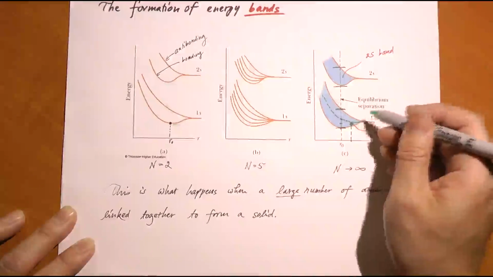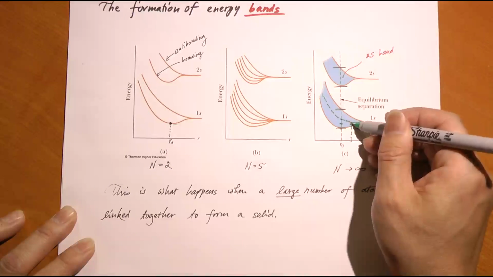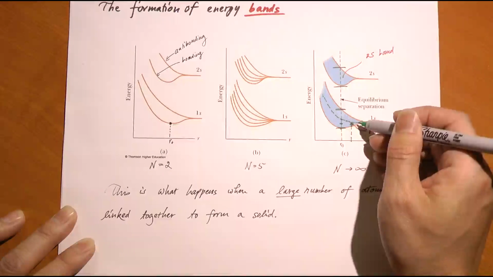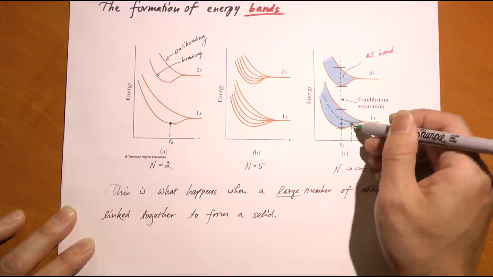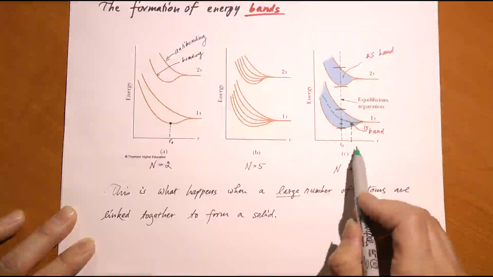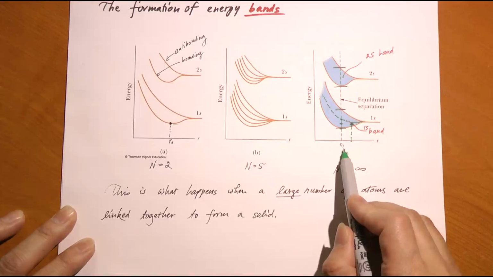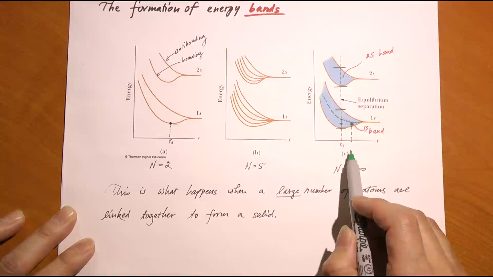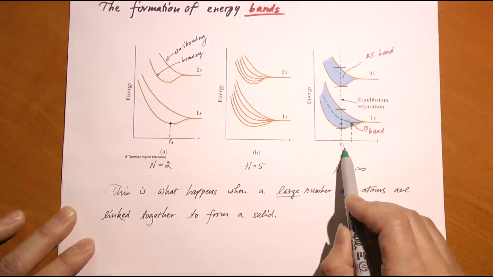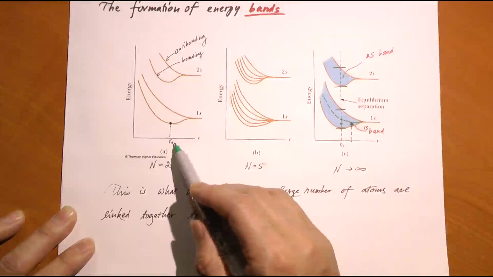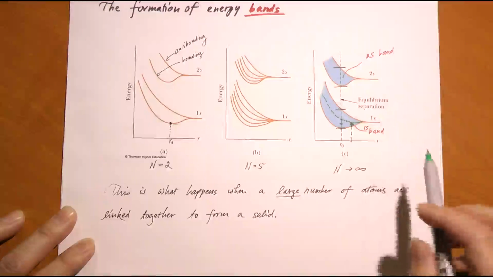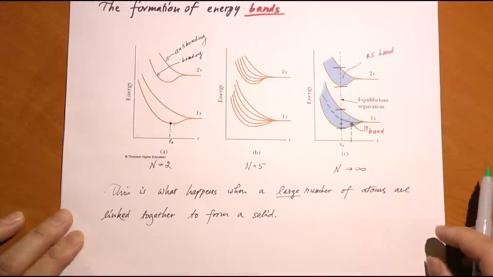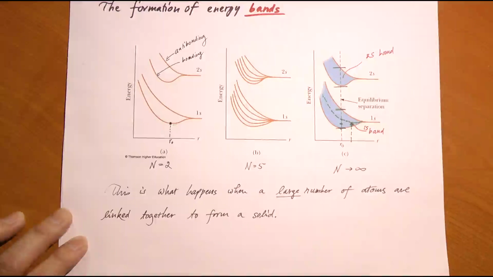Now you need to compare this average energy with that average energy. Which one is lower? If it's lower, you're going to go this way. If it's higher, you're going to go that way. So it's going to automatically settle to a certain distance between neighboring atoms to minimize the total electronic energy. And that distance is not necessarily the same as this, because this only considers two atoms, not n atoms. There is no band structure here. There is a band structure there.